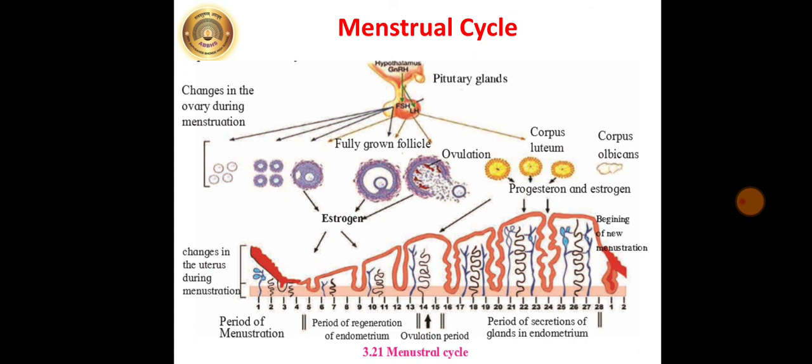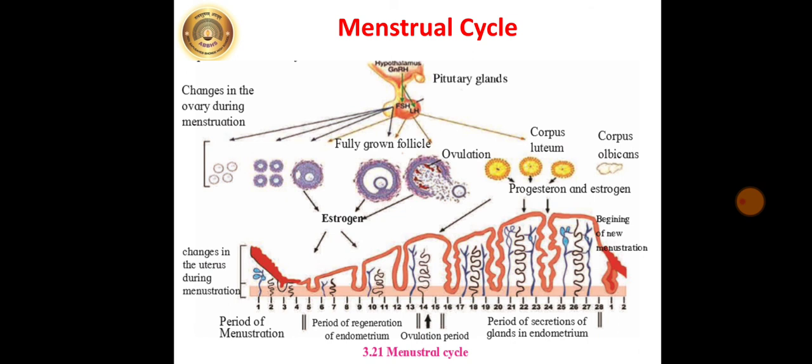Tissues of the degenerating endometrium and the unfertilized ovum are discarded out through the vagina. This is accompanied with continuous bleeding. Bleeding continues approximately for 4 to 5 days. This is called menstruation.